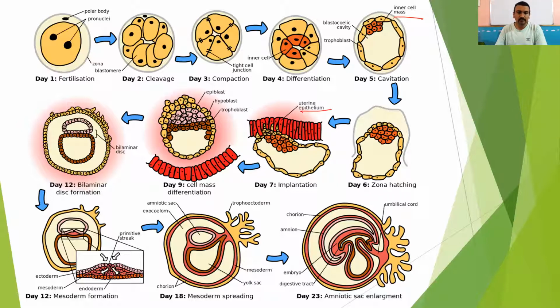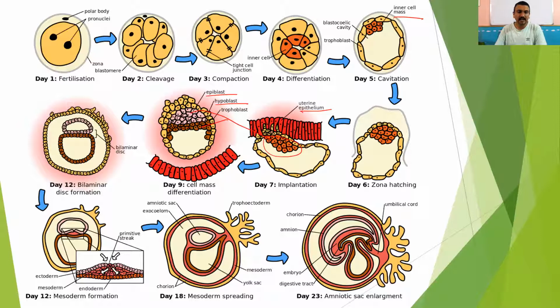So you can see on one hand, the outer trophoblast layer is there, but these cells, the inner cell mass, have divided into 2 types of cells. One is called an epiblast, the other is called a hypoblast, right? Now these epiblast cells and the hypoblast cells will continue to divide. We'll look at them one by one.